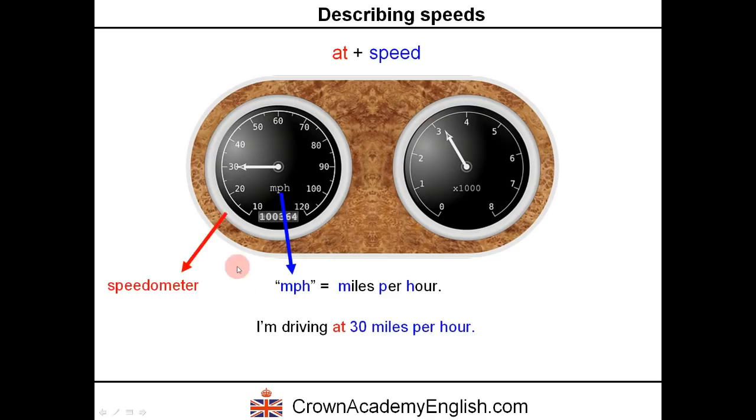Okay? And the name of this whole instrument is the speedometer. So the speedometer is on the dashboard. So the dashboard is the whole thing at the front of a car. And this instrument is called the speedometer.